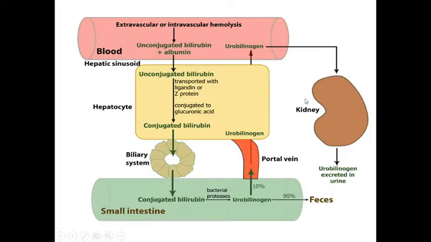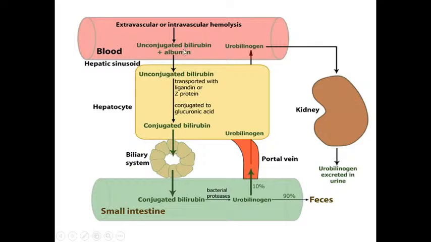See here, in hemolysis, heme will be degraded to unconjugated bilirubin. Along with albumin, it will be transported to the liver. In the liver, what happens? Albumin gets separated before unconjugated bilirubin enters the hepatocytes. Why does albumin bind to it? In order to